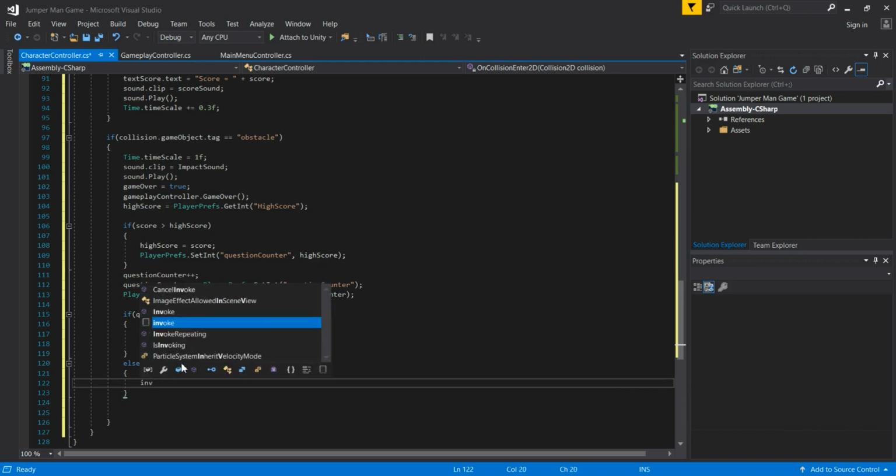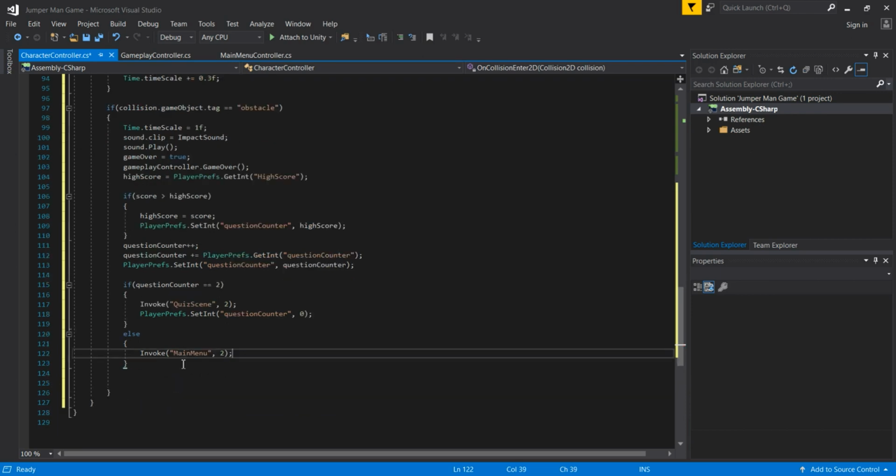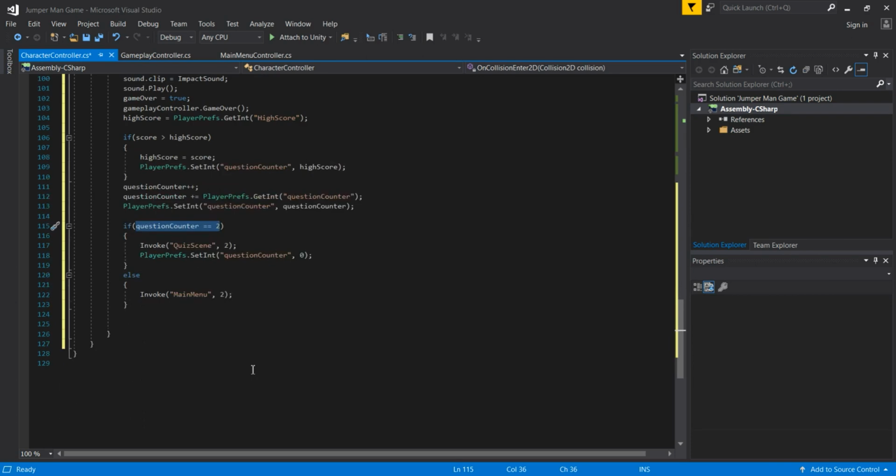So we'll simply pass here invoke, and then we are going to call our main menu function that we will create later on. After 2 seconds, we will call that function if this is not true. And this is, guys, so far good. So now we are going to create these two functions, this quiz scene and main menu scene.